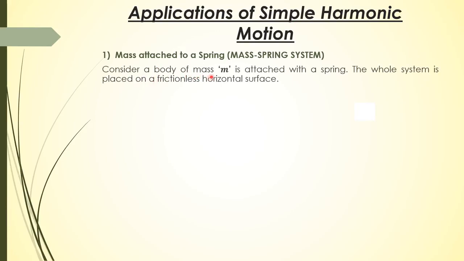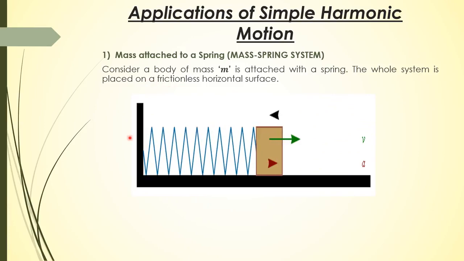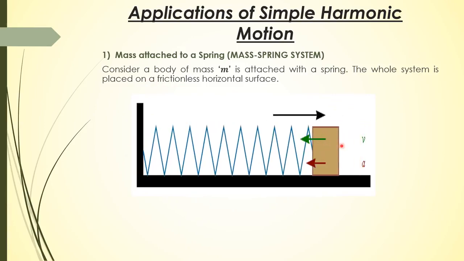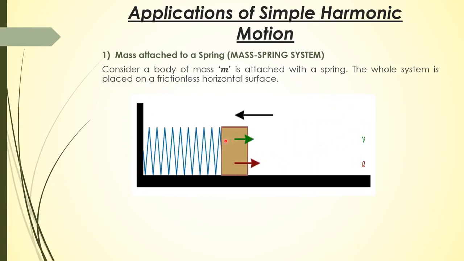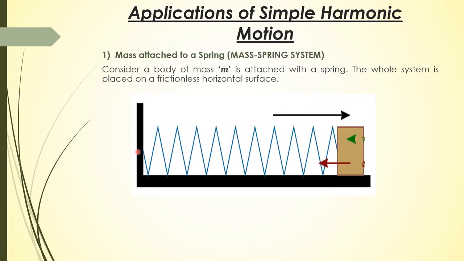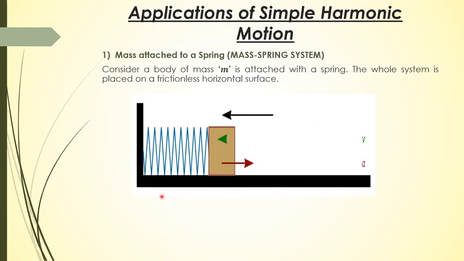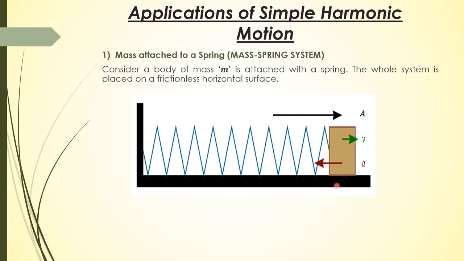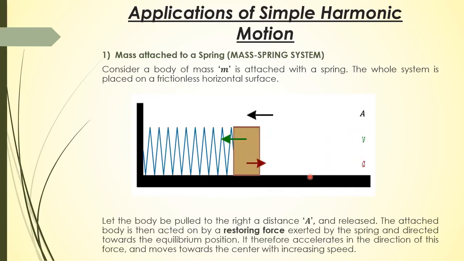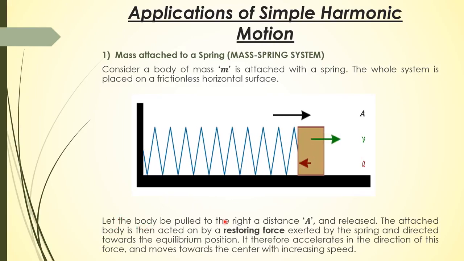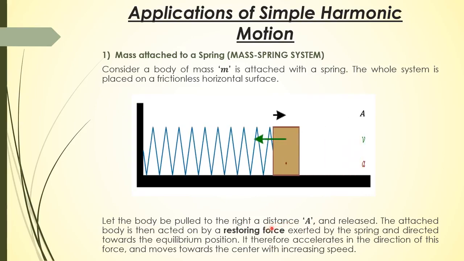Consider a body of mass m is attached with a spring. The whole system is placed on a frictionless horizontal surface. So here we have a block of mass m which is attached with a spring whose other end is attached with a rigid support, and this block is placed on a smooth frictionless horizontal surface. Let the block be pulled to the right a distance a.